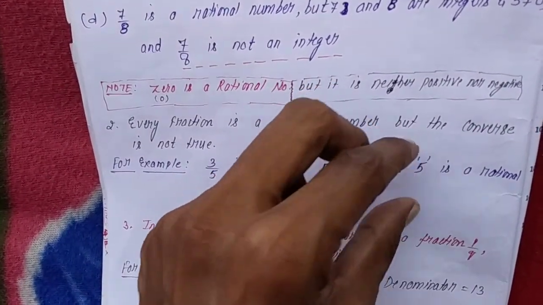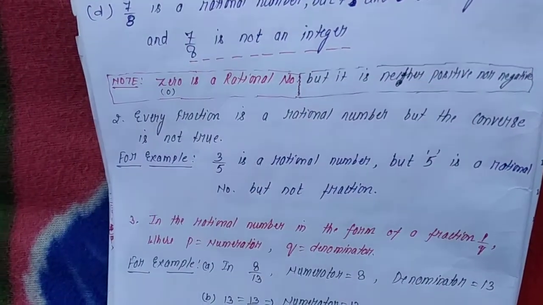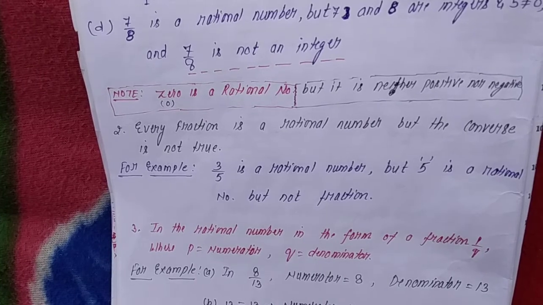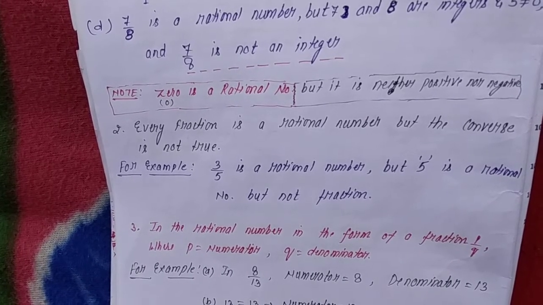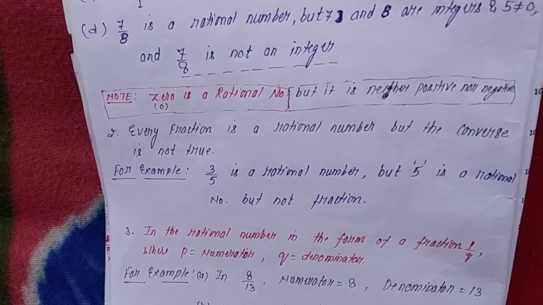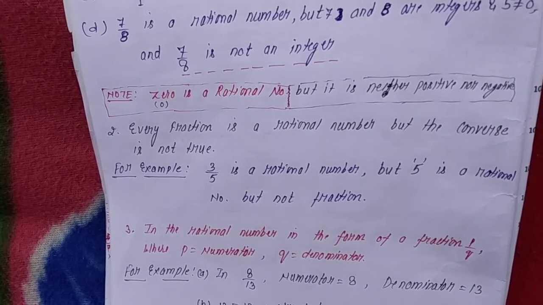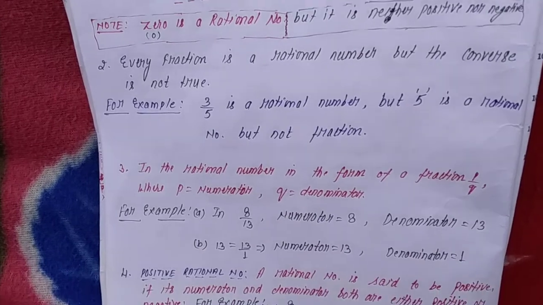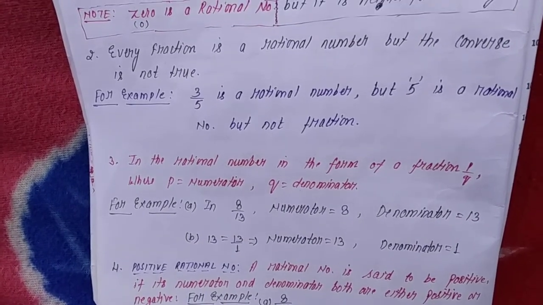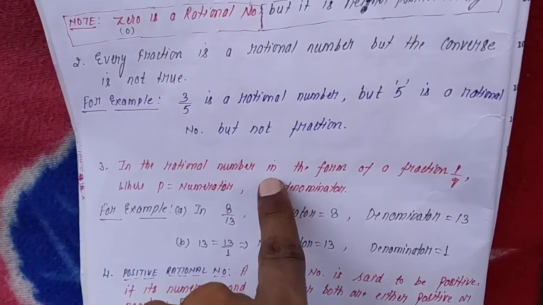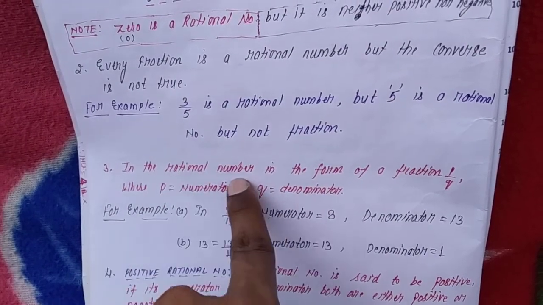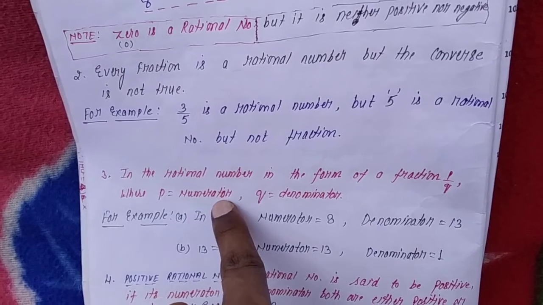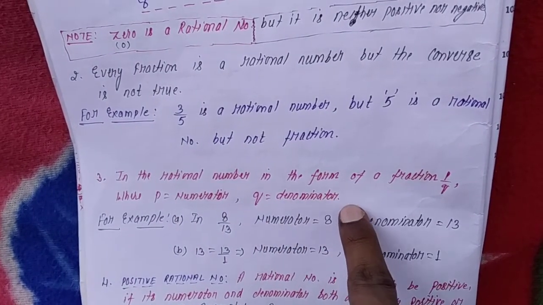If we individually talk about 5, then 5 is a rational number because 1 is always there in the denominator of every number. So 5 is a rational number but not a fraction. Now move to the other concept. In a rational number in the form of fraction p by q, p is the numerator and q is the denominator.